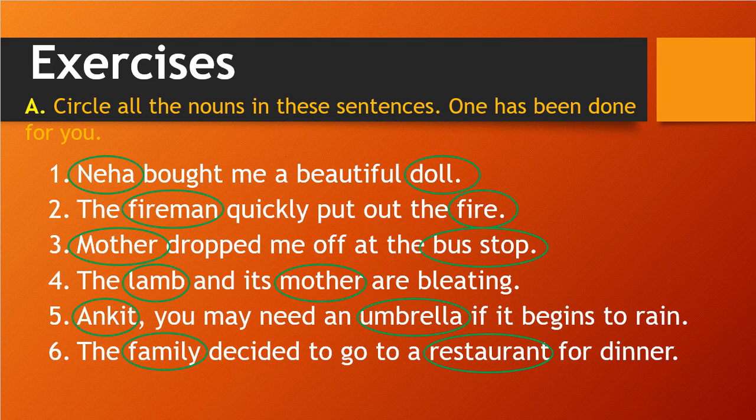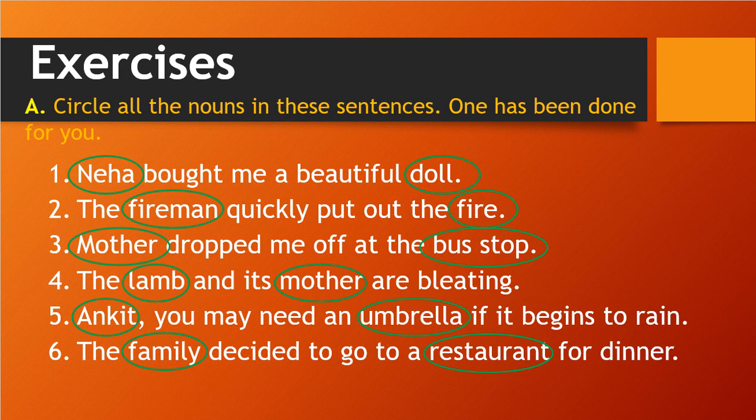Correct? Mother dropped me off at the bus stop. So in this sentence, mother is a person name, in general a lady's name. And bus stop is one place where you can pick up the bus or get down from the bus.